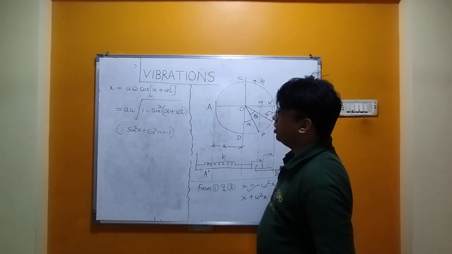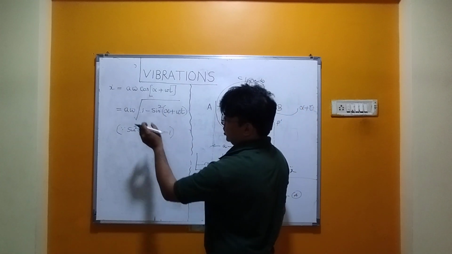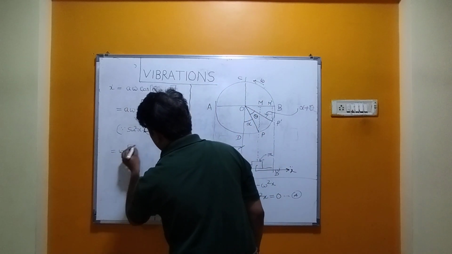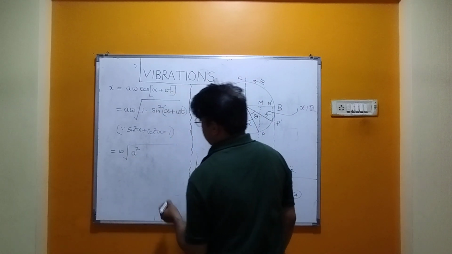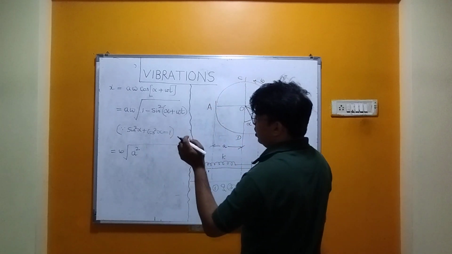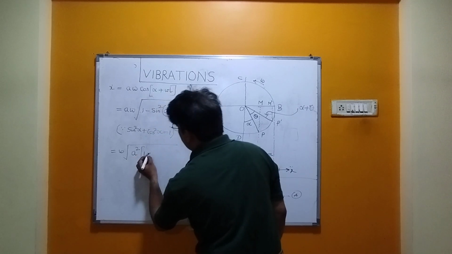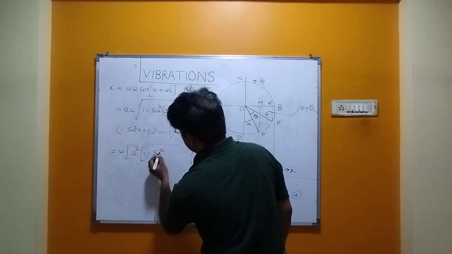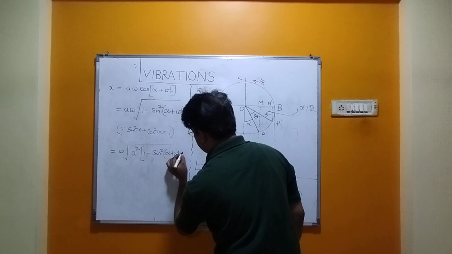Then I will take A inside, so that becomes omega into the square root of, when it goes inside, it will be A square, into 1 minus sine square of alpha plus omega t.